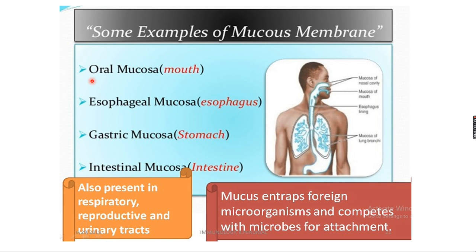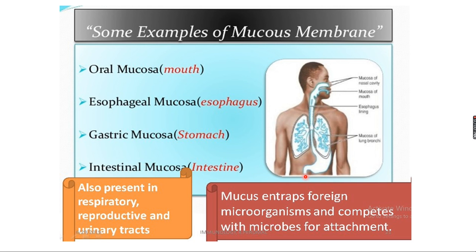And some examples of the mucous membrane: wherever we say mucous membrane, where is that white colored membrane present? So this is the nasal cavity. The inner region of our nose, the white colored membrane inside the nasal opening, is called the mucosa of the nasal cavity. Now come to the digestive tract. In this digestive tract, in the mouth region there is the oral mucosa. Next, in the esophagus there is the esophageal mucosa. This is the esophagus, so in your esophagus region, esophageal mucosa. Next the stomach. Here you can see gastric mucosa. Gastric means the mucous membrane in the inner lining of the stomach. And intestinal mucosa.